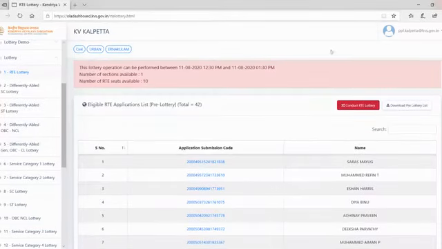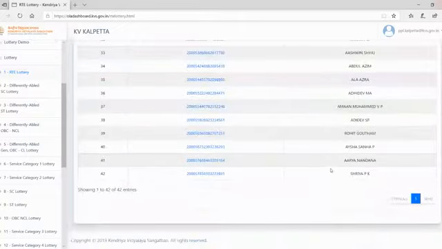I will show it to you here itself. Of the 42 applications that are there, clear? Okay, so we'll conduct the lottery now.